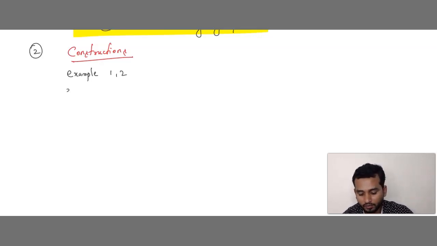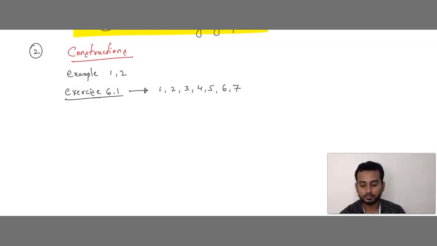After that, we have exercise questions, that is exercise 6.1. Even NCERT and CBSE students can solve this; these questions are very important for you also. In exercise 6.1, you can solve question numbers 1, 2, 3, 4, 5, 6 and 7.